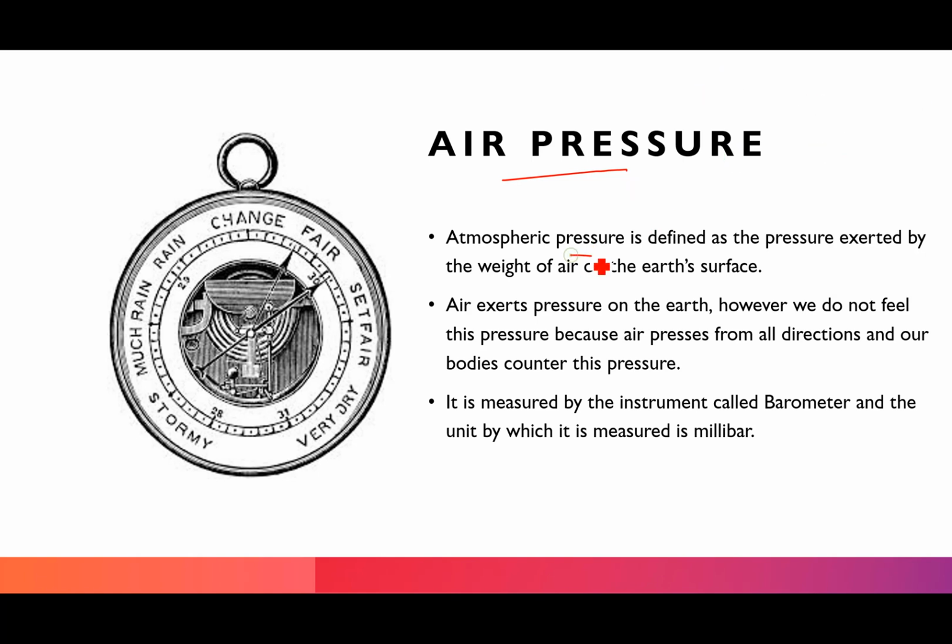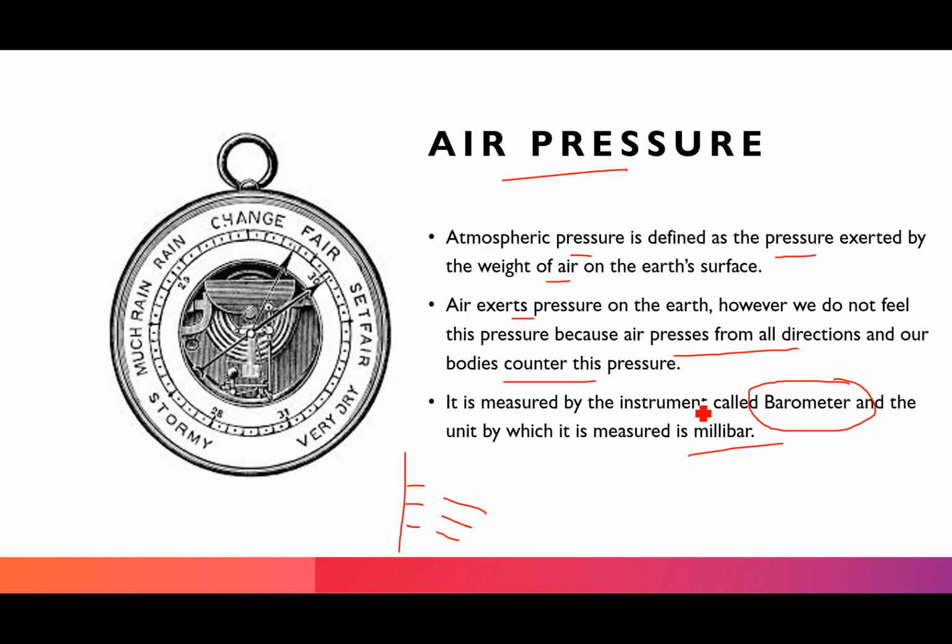So, air pressure is the pressure which is exerted by the weight of the air on the Earth's surface. Now, your question would be that if air exerts pressure on the earth, why do not we feel this pressure? Why? Because air presses from all the direction, and our body also counters that. So if air is pressing this side, our body also counters this pressure, and it is measured by an instrument called as barometer, and barometer is measured in the units of millibar.